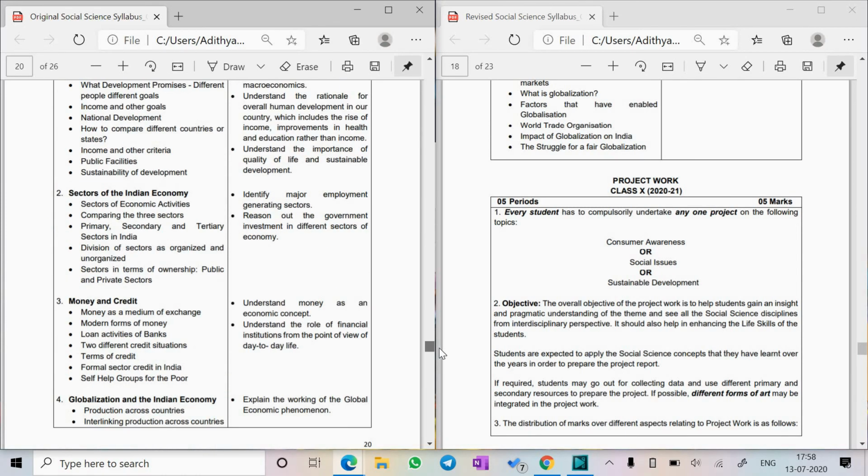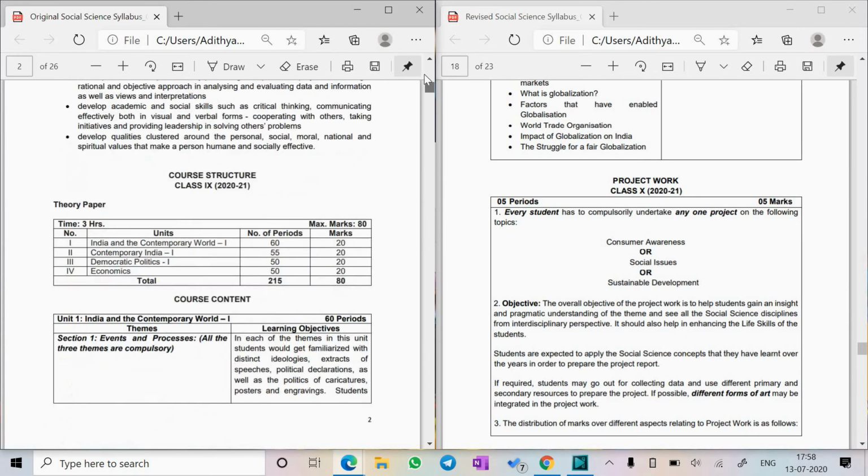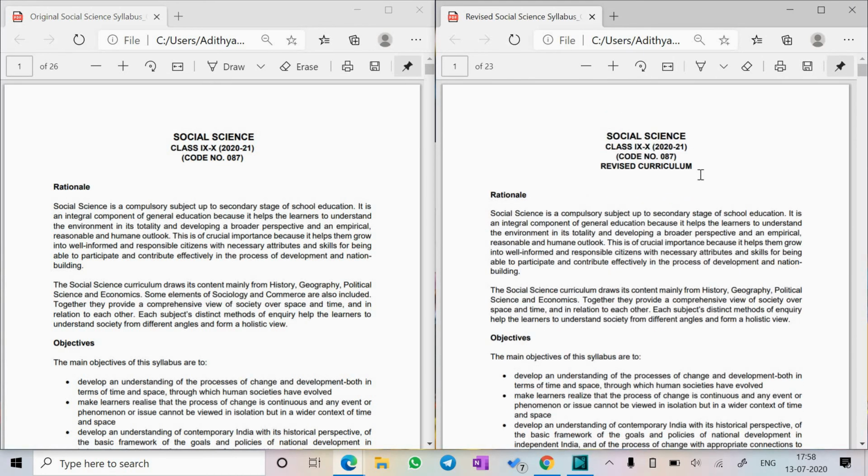Now in economics, first, second, third and fourth will be there for board, and the fifth chapter will be there as a project work, that is for internal assessment. So that's the deletion for social science, guys. And yeah, it's quite a big deletion for social science, but it's good. And yeah, that's it, guys. With this, the reduction in syllabus has come to an end.